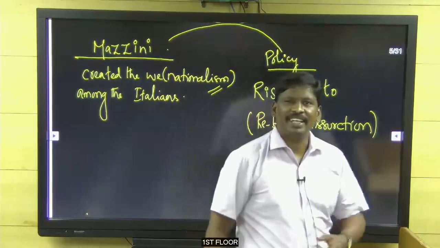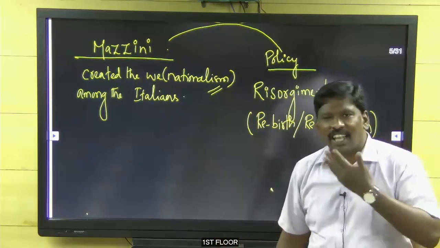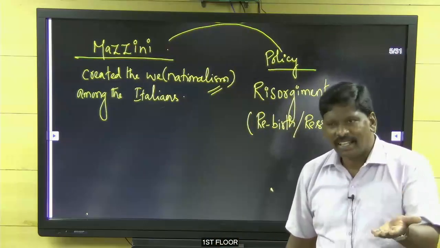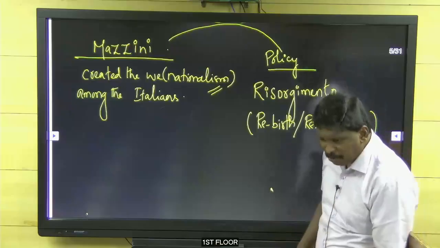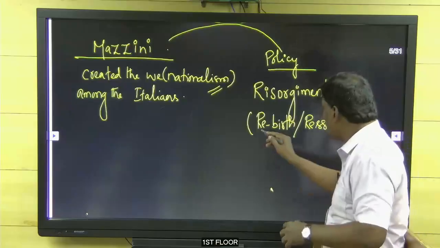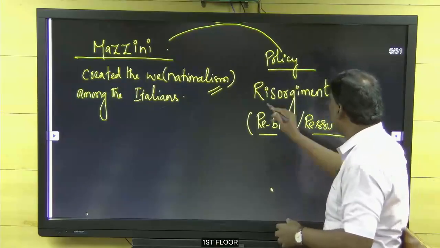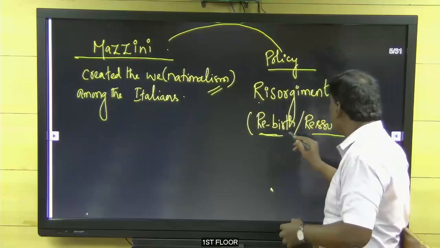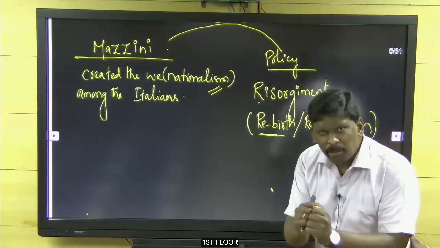You know, Jesus Christ on the third day resurrected. That means from death to birth. That is called rebirth, resurrection. Risorgimento means rebirth, resurrection. What rebirth?